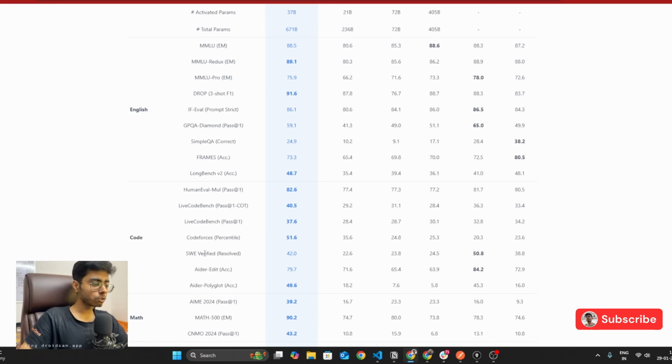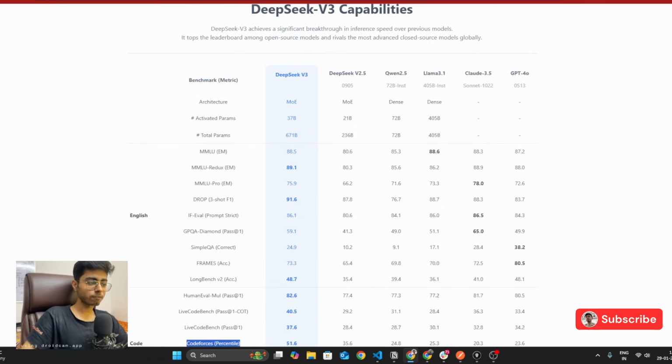Like if you know Codeforces, over here you can see the benchmark of Codeforces percentile. So this Codeforces is basically to test a model's capability in writing code. Then SWE is software engineering capabilities itself. Then we have English writing skills, reasoning skills, then mathematical and logical skills. So all of these benchmarks showcase a different capability.